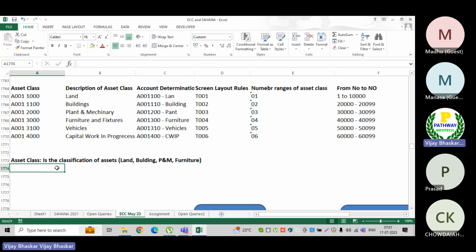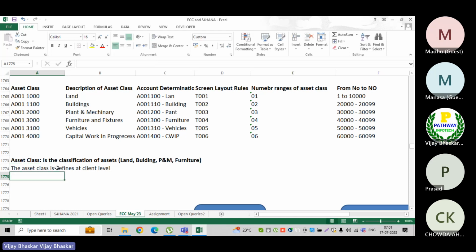Then remember, the asset class is defined at client level, not company code specific.